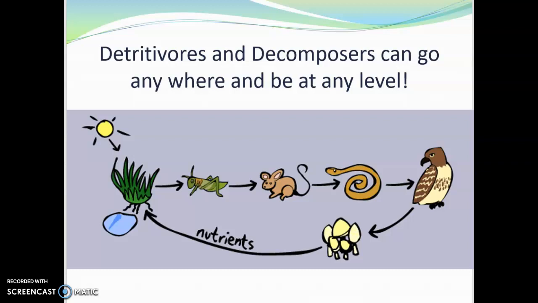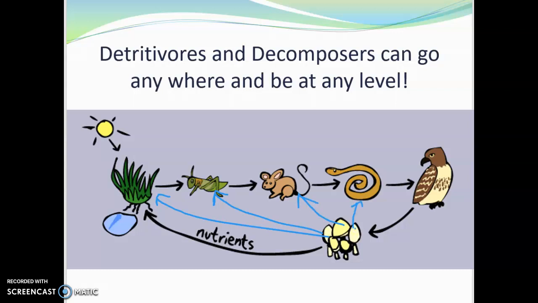So if you try to put a decomposer or a detritivore into the food chain, where would you put it? Well, you can put them at any level. Here it shows it in a cycle, but really you could put the fungi with the grasshopper, with the grass, with the mouse, with the snake, with the hawk.